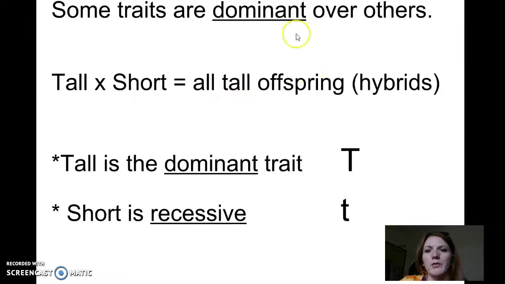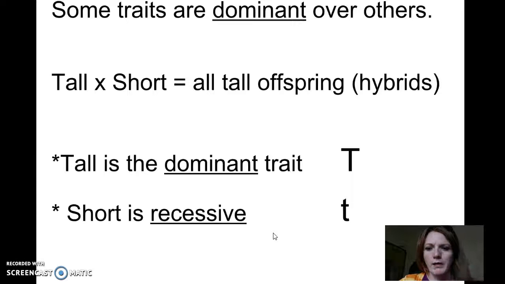So some of the traits are then dominant over others. And we talk about dominant and recessive in genetics as capital letters versus lowercase letters. Capital letters are going to dominate over the lowercase letters. So we also in genetics use capital and lowercase letters to demonstrate alleles.